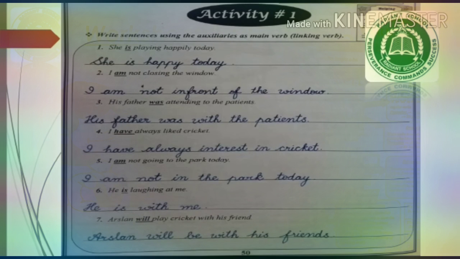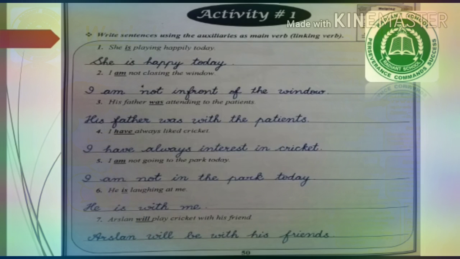Number 4, I have always liked cricket. Here have is the helping verb, liked is the main verb. You have to remove the main verb from the sentence. So it will become I have always interest in cricket. Number 5, I am not going to the park today. Am is the helping verb, going is the main verb. Here you have to remove the main verb and it will become I am not in the park today.